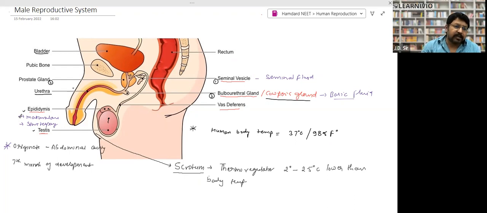Again, there is another gland called the prostate gland. The prostate gland also produces a fluid which provides nutrition and development for the sperm, right? Both fluids are added. We'll discuss these glands again.